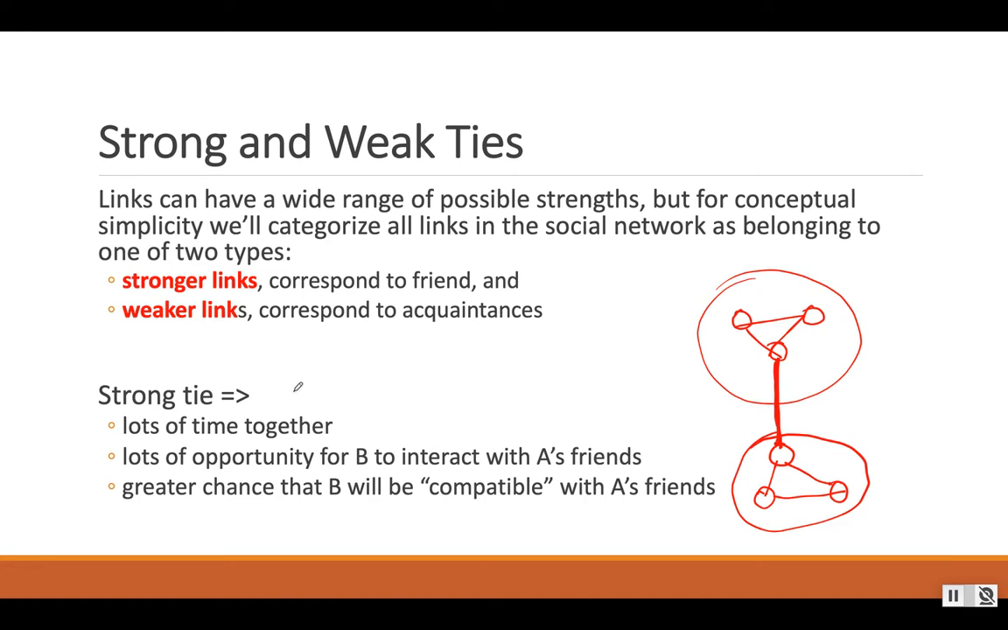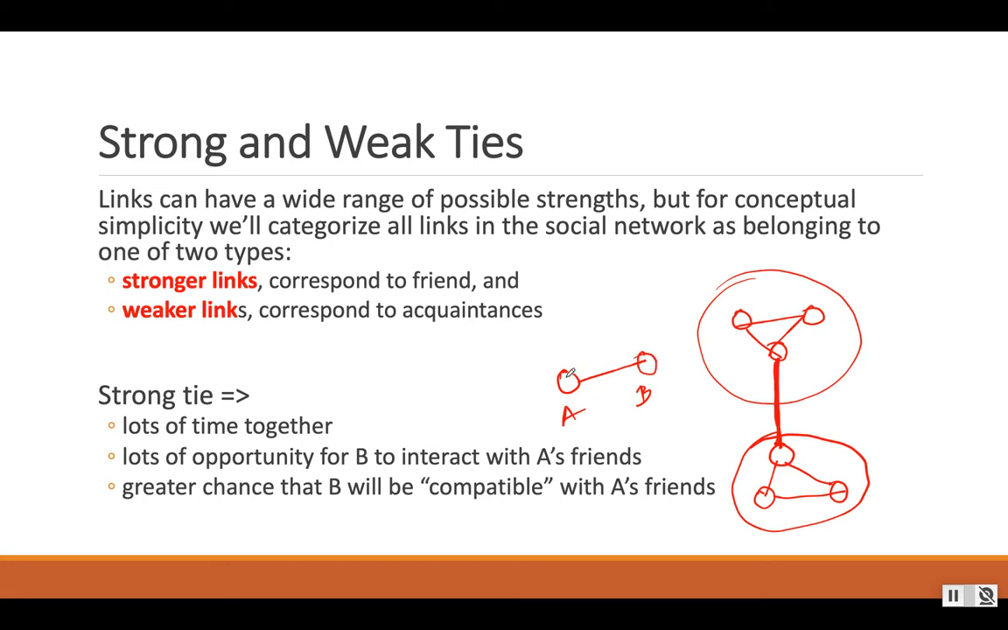Now, what does a strong tie mean? Intuitively, a strong tie means we spend a lot of time together, with a lot of opportunities for a friend to interact with other friends, and a greater chance that B will be compatible with A's friend. So if A is friends with B and the relationship is strong between A and B, it means A and B spend a lot of time together, and there will be a lot of opportunity for B to know A's friends, and a greater chance that B will be compatible with A's friends.